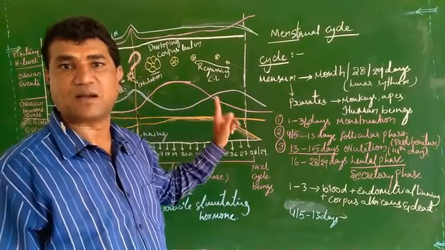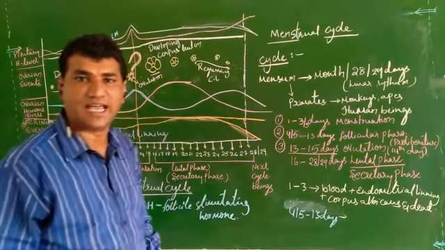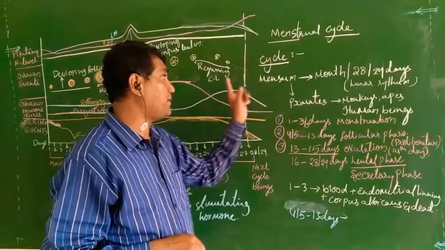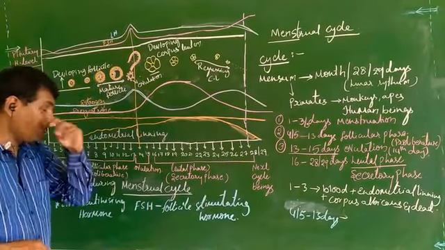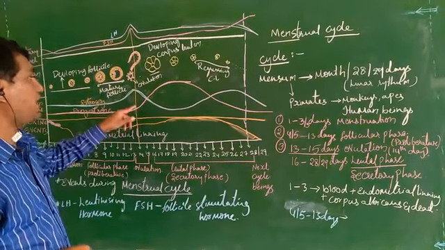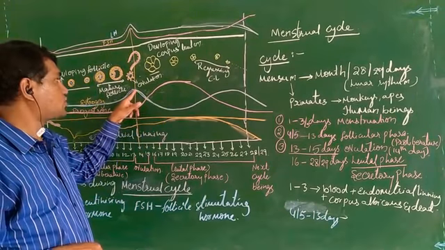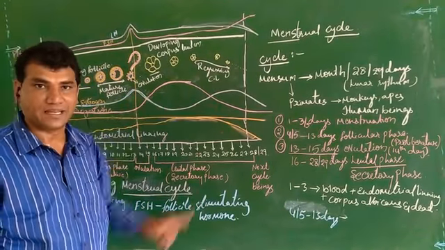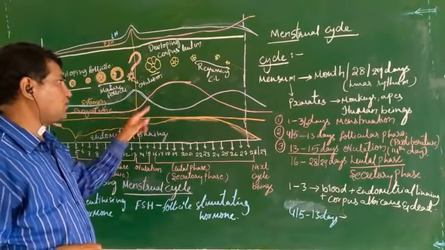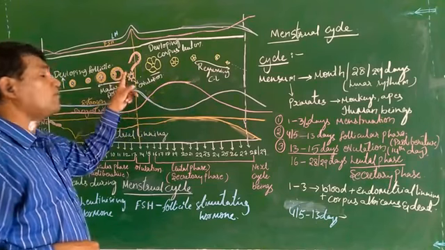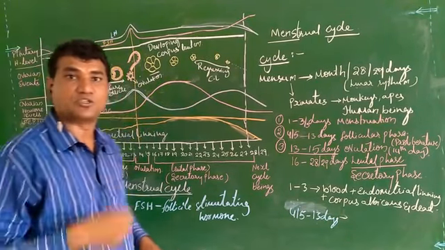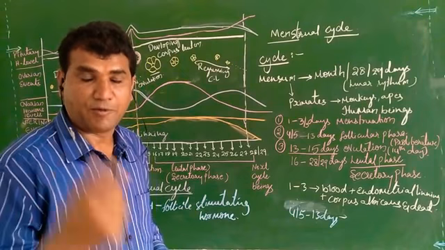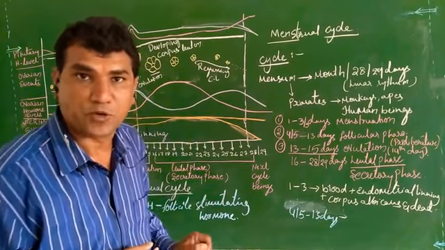The regressed corpus luteum is called corpus albicans, and from the 14th day you can see that the estrogen levels have decreased comparatively, and as the ovum is released, the corpus luteum starts secreting more progesterone.